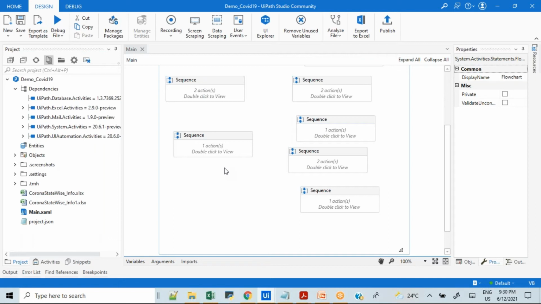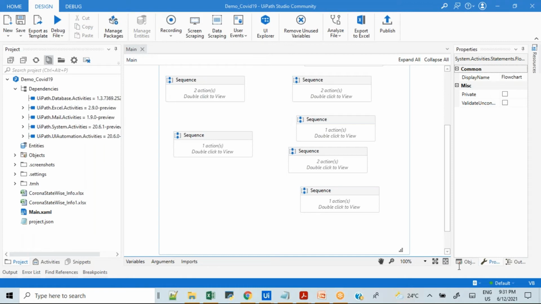What do we mean by AI? Artificial intelligence, machine learning, right? What they want is data for processing. The more data we provide, the system will be able to give accurate results, right? So what will RPA do? RPA will help the AI gather data from different locations or different resources, and it will supply the data to the AI, so that AI can predict very accurate results. So this is the role of AI versus RPA.